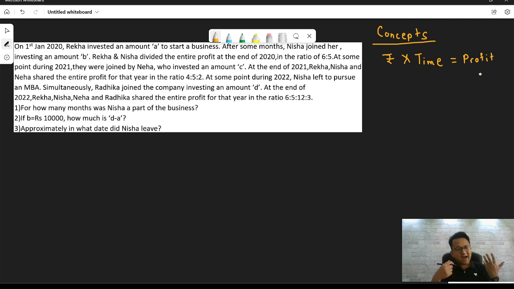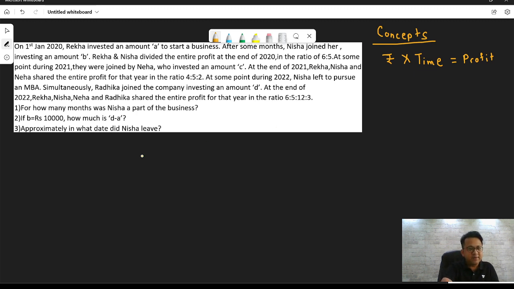So let's say I invest 10,000 rupees and I invested for the entire year, while someone invested 20,000 rupees, but he invested for only 6 months. What matters? How much money did I invest and for what time duration did I invest? The product of the two will get you the ratio of profits. I'm going to apply this very simple funda to solve this entire sum.